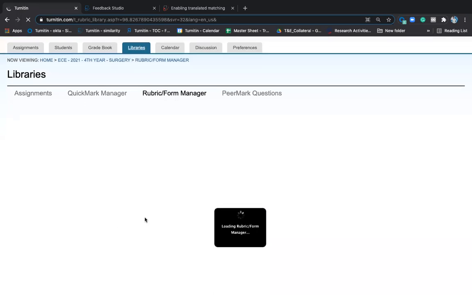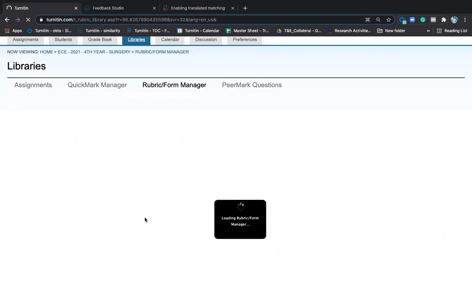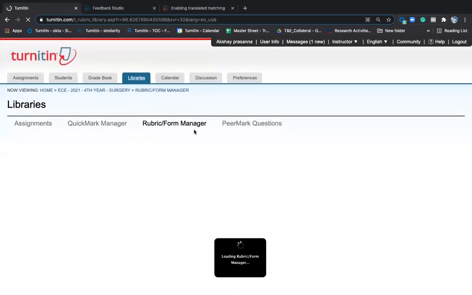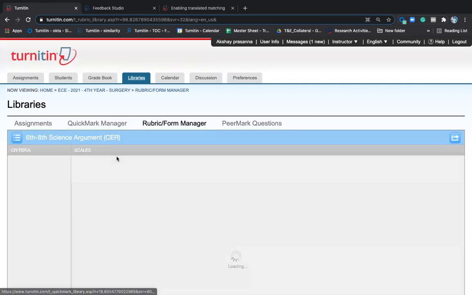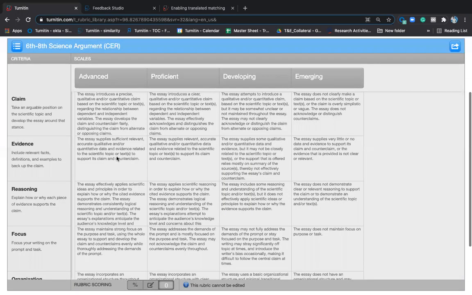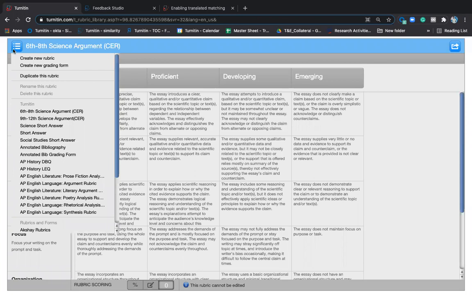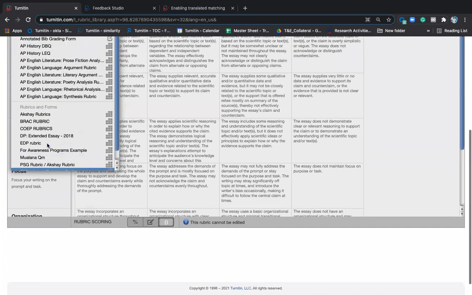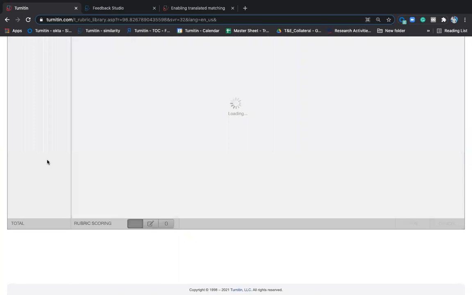Both of them are taking some time. I think it's my internet which is struggling. Anyway. So this is the rubric manager, and then comes peer mark questions. Okay, let the rubrics get loaded. We will talk about it. But this is the place where you can create your own rubrics, create your own quick marks. Okay, anyway, it loaded. I'll just show you an example for it. This is sixth and eighth argument. There are a few predefined ones. What I'm going to do for today's session is show one that I'm using for the awareness program.